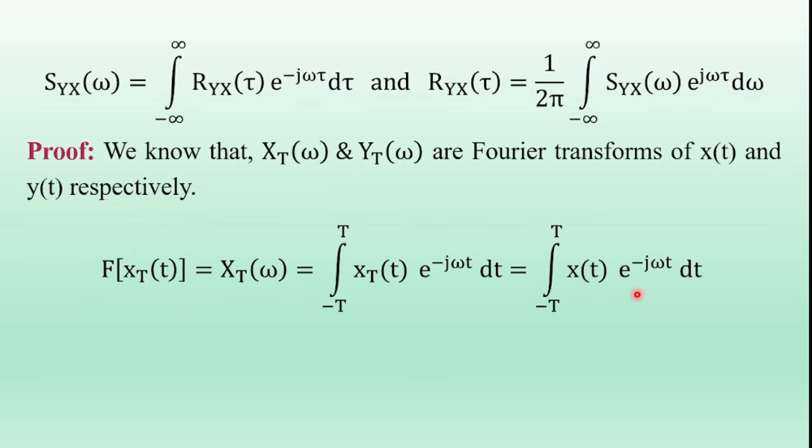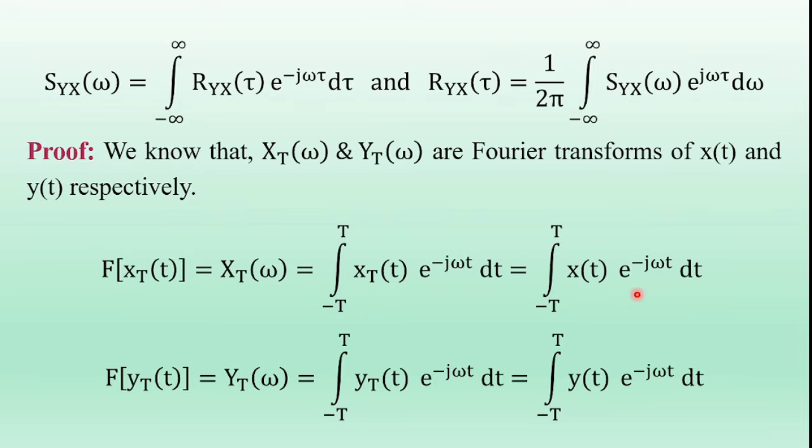Similarly, the Fourier transform of the second signal, that is the Fourier transform of yT of t, is equal to YT of omega, and yT of t is the signal that is considered as y of t for t equal to minus capital T to plus capital T. So the Fourier transform of yT of t is the integral from minus capital T to T of y of t e power minus j omega t dt.